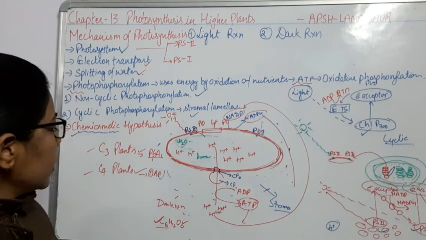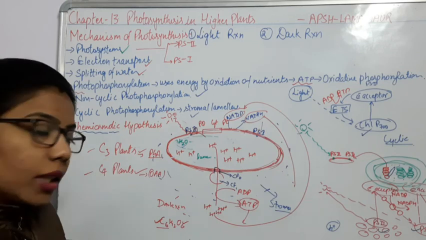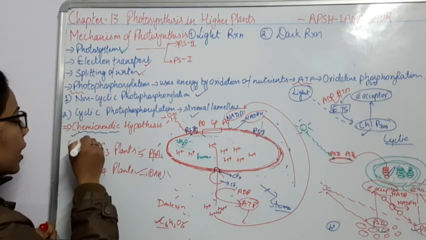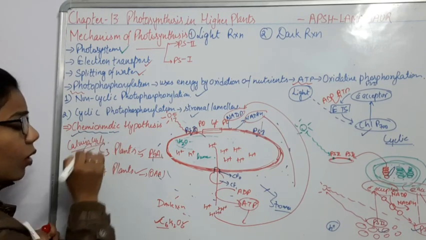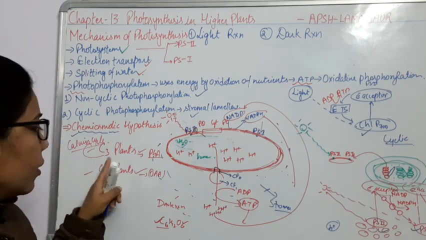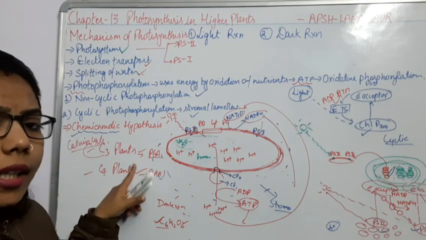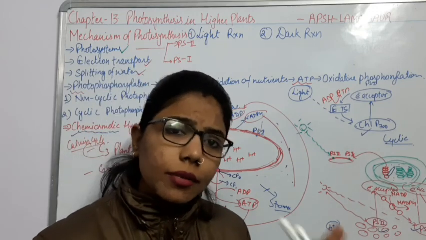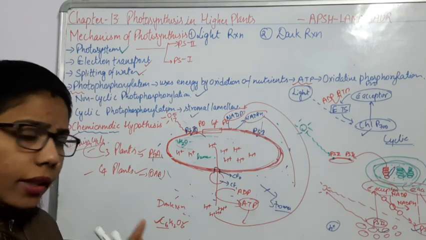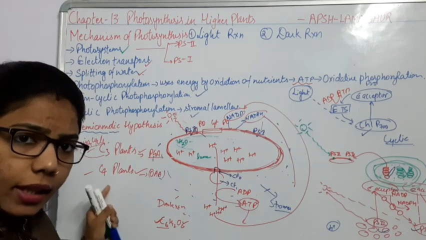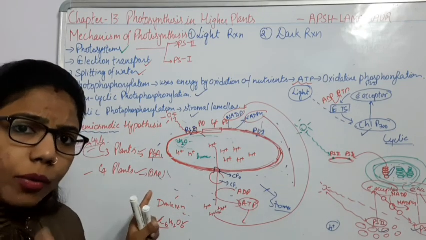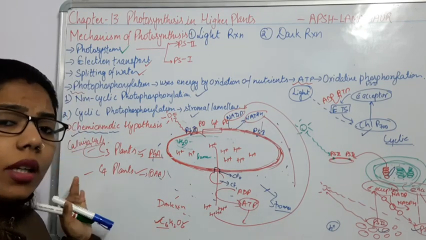And this name was given by Melvin Calvin, and that's why the C3 cycle is known as the Calvin cycle, right? So the Calvin cycle was given by Melvin Calvin, and the first time he proved this in the C3 plants. Later on he came to know that there may be different types of plants, and he wondered whether the same process happens in other plants also. Later on he found that there are some plants having different anatomy. On the basis of their anatomy, they form a 4 carbon compound, and he gave the name C4 plant.